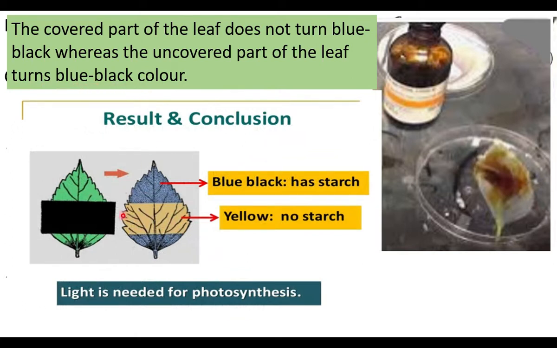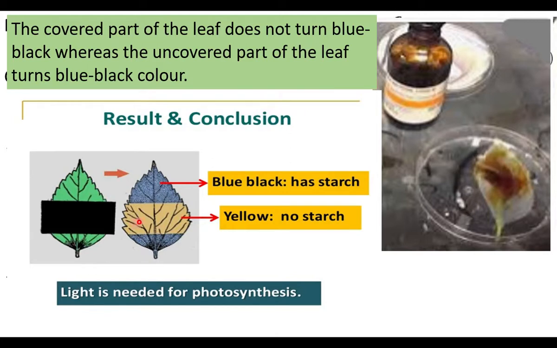The covered part remains yellow because no starch is present in that area. The uncovered part showed color change because of the presence of starch. This area prepared food material by photosynthesis. The covered area didn't receive light, so no food is produced.